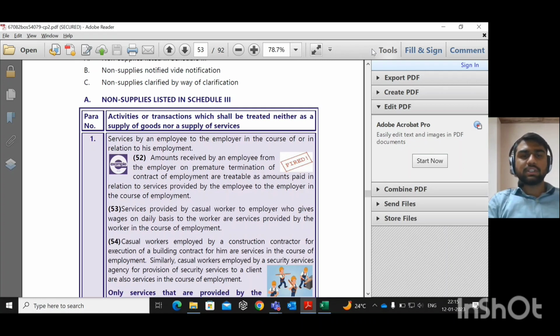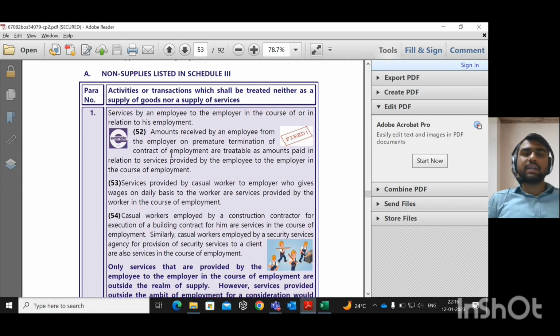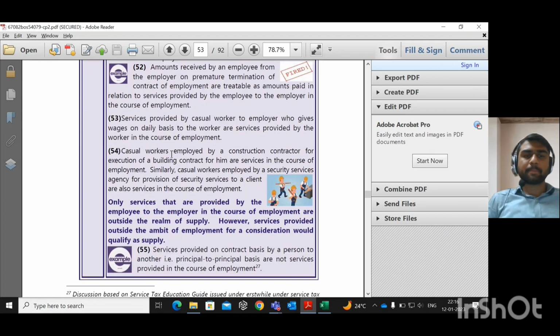We are going to discuss that in detail when we discuss supplies covered under reverse charge mechanism. Okay, this is the circular which the government has given, clarifying the director services.